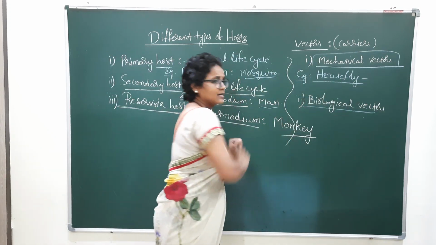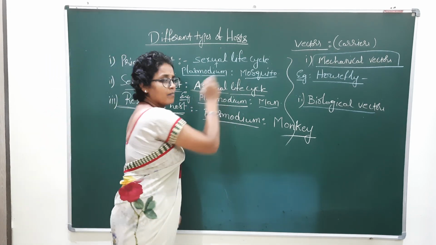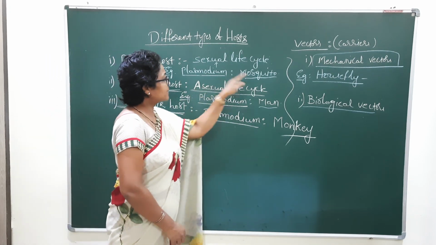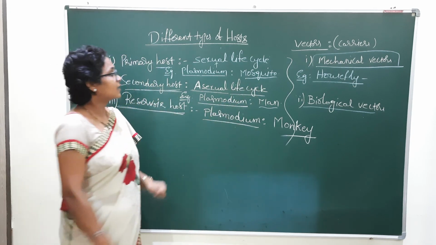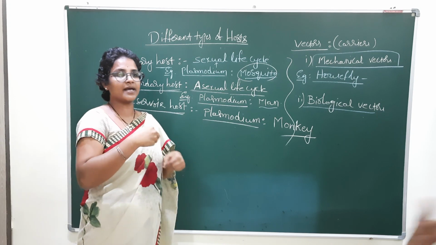Biological vector: for example, take Plasmodium in the mosquito.